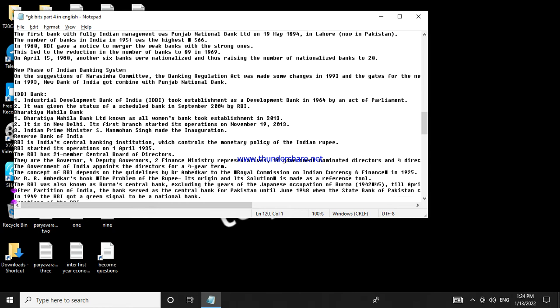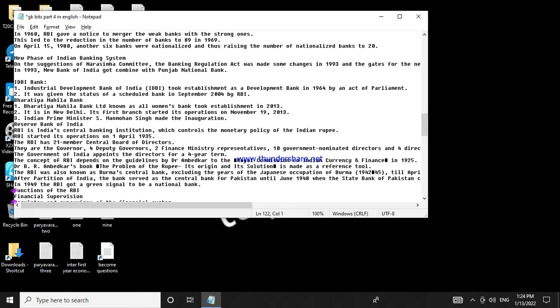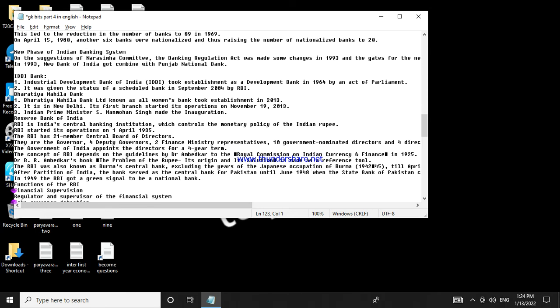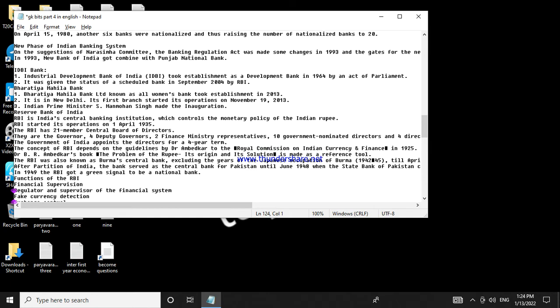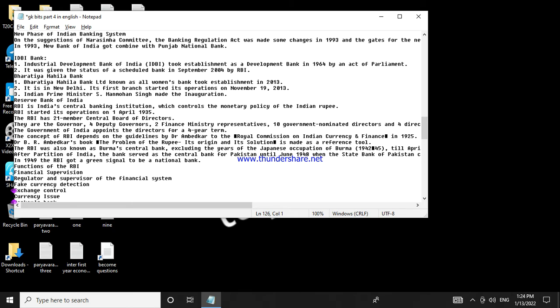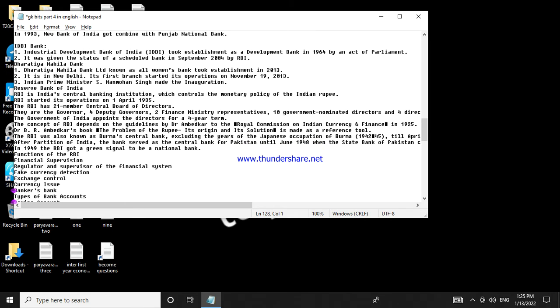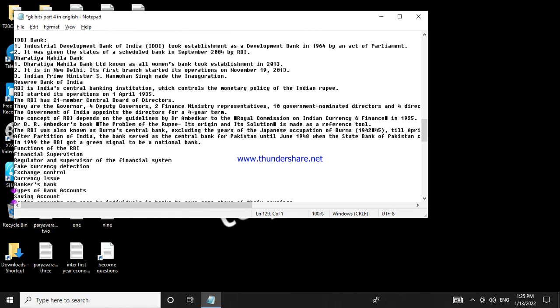In 1949, the RBI got a green signal to be a national bank. Functions of the RBI: financial supervision, regulator and supervisor of the financial system, fake currency detection, exchange control, currency issue, banker's bank.